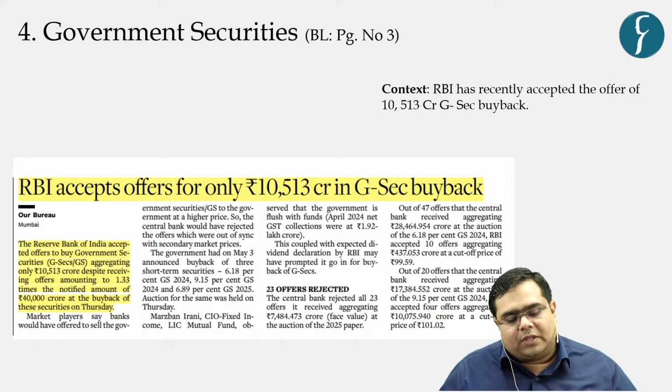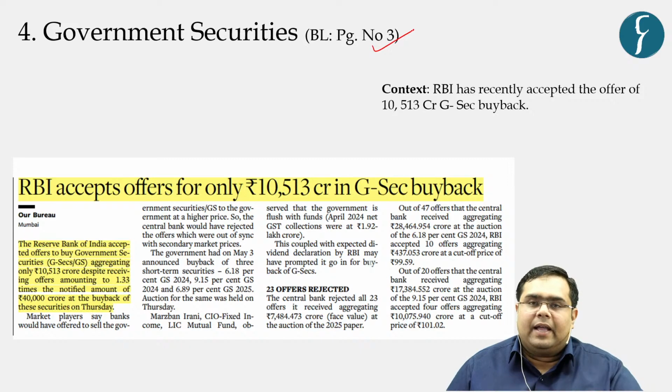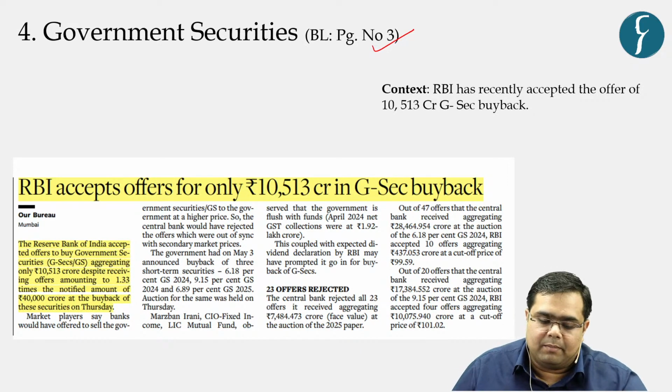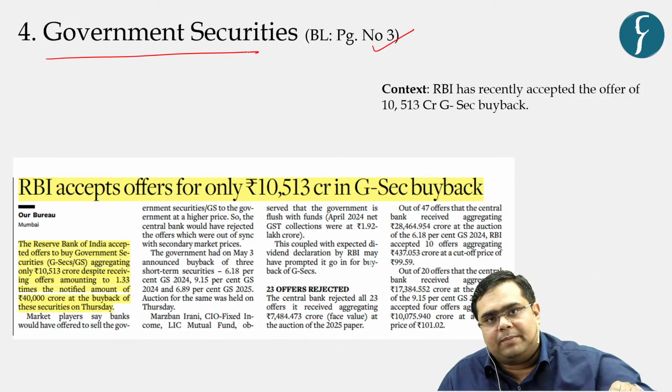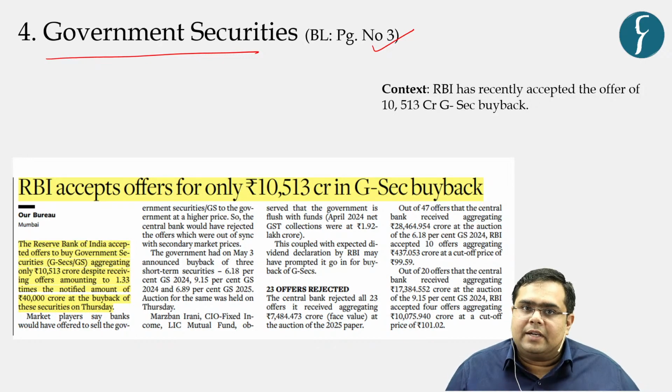Moving on to the fourth article. The fourth article is inspired by a news on Business Line that is given on page number 3. The news is associated with a concept called government securities. Now, what is the context of this news?